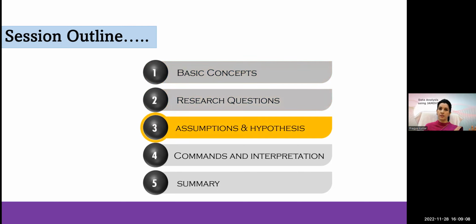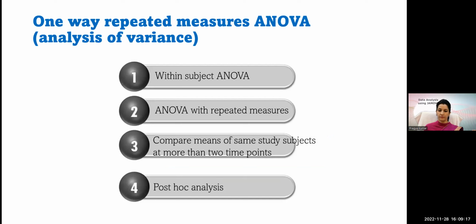So for research questions, you all have answered about the research questions, assumptions and hypothesis, commands and interpretation, and then summary. This one-way repeated measure ANOVA is also known as the within subject ANOVA, or ANOVA with repeated measure. If you remember, ANOVA was the between subject. This is within subject, and it compares the mean of the same study subjects at more than 2 time points. And here also you do the post hoc analysis.